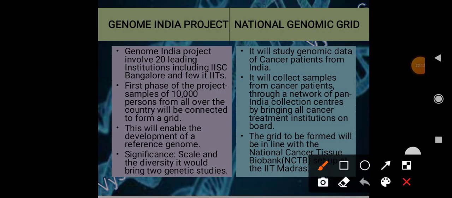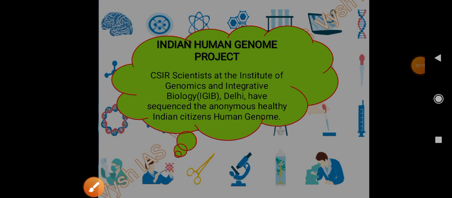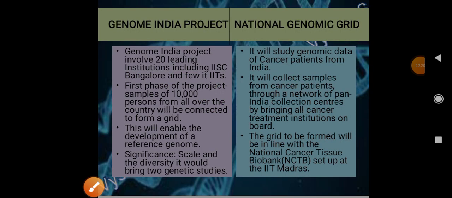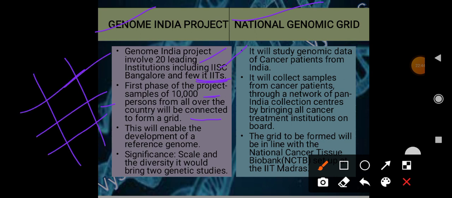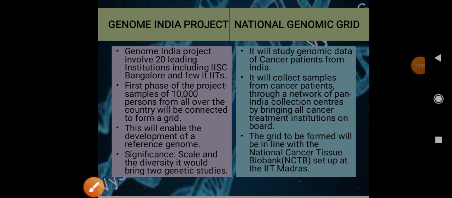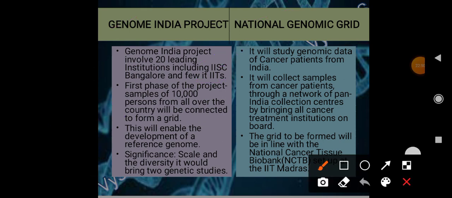One more thing: earlier we saw the Human Genome Project and the Indian Human Genome Project. Then in India we have the Genome India Project and the National Genomic Grid, right. The Genome India Project involves 20 leading institutions like IISc Bangalore and a few IITs. In the first phase 10,000 person samples will be collected and connected to a grid. This will enable the development of a reference genome.